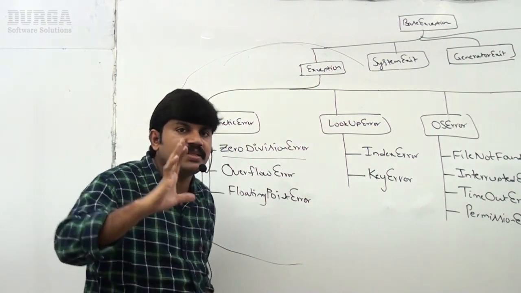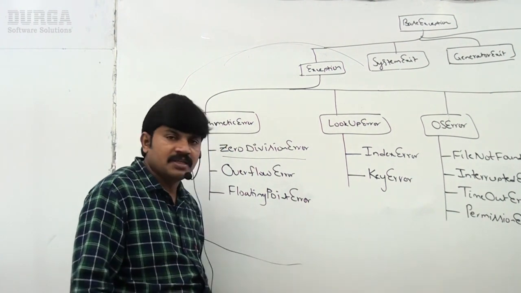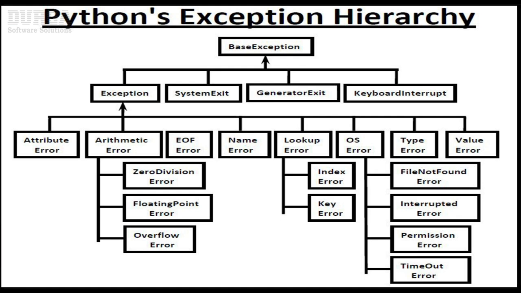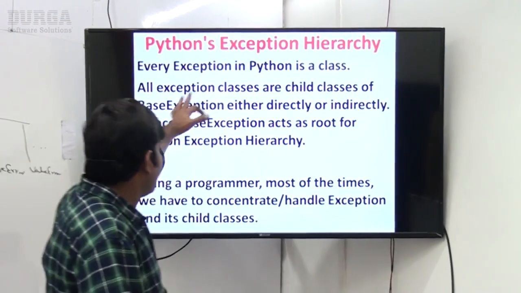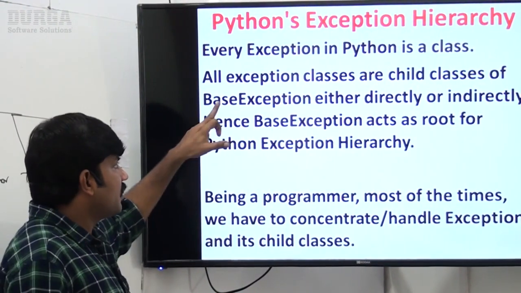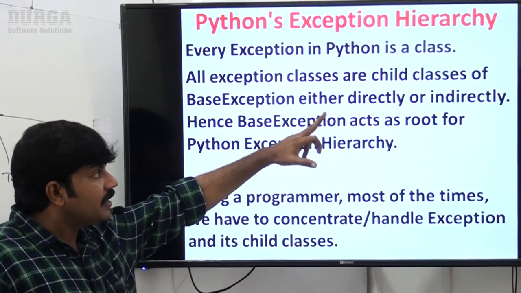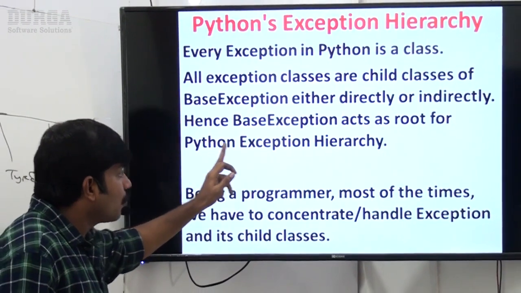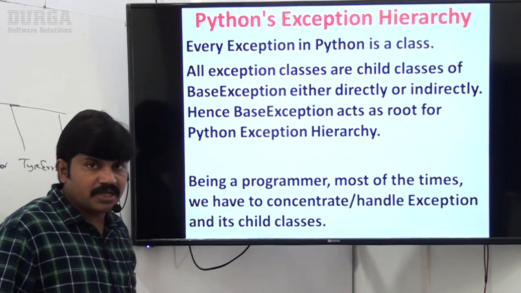Just for basic idea purpose I'm providing this. Are you in the position to understand? Just have a look once. If you observe these conclusions, every exception in Python is a class. All exception classes are child classes of base exception, either directly or indirectly. Hence, base exception acts as the root for the Python exception hierarchy.